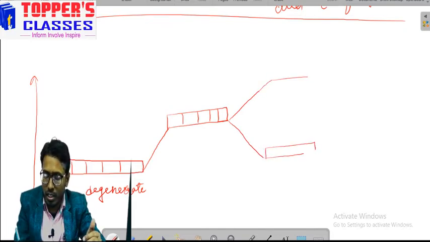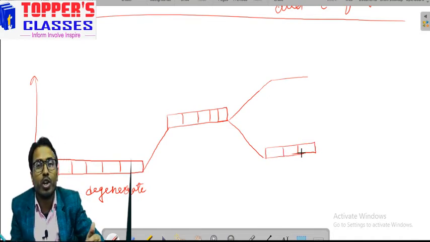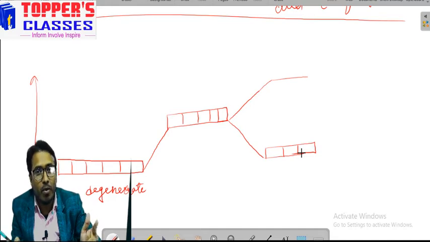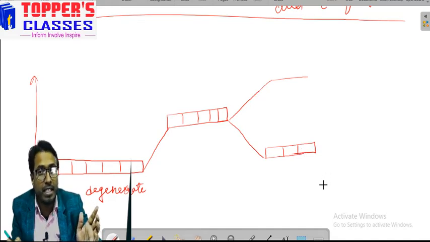As I have told you, three orbitals, dxy, dyz and dxz, lie in between the axis, and the ligand approaches along the axis. So which type of orbital will face higher repulsion?